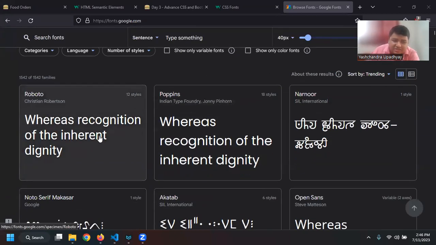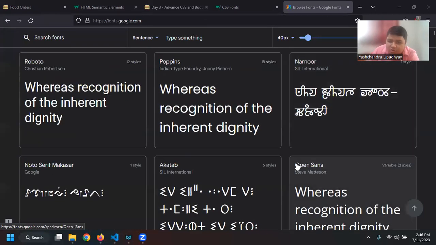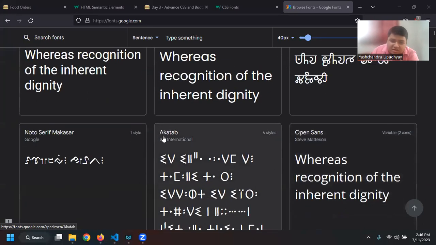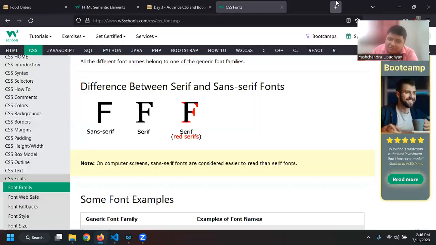You can see that this is Roboto and this is how it looks. Poppins looks like this, and then Open Sans. You can see Open Sans and Poppins are really different looking, right? Oswald and Noto Serif, Montserrat, they are different styles of them. So you can bookmark it. It will be really helpful. You can just get a font and then apply it on your web page.